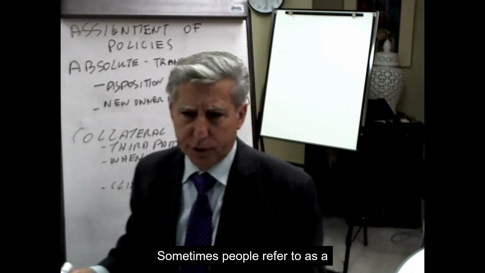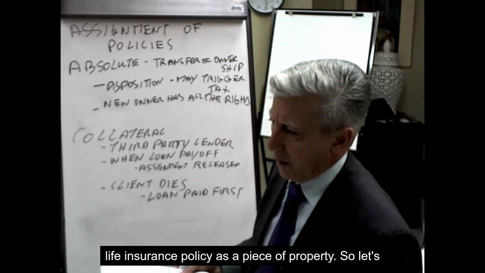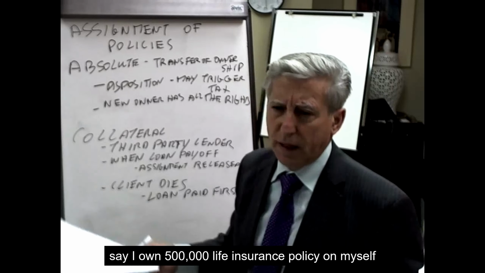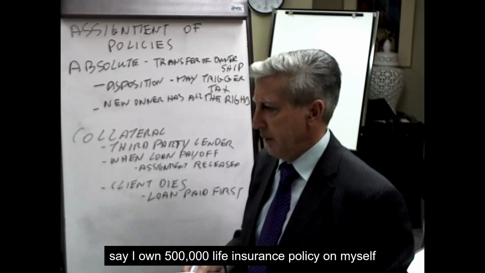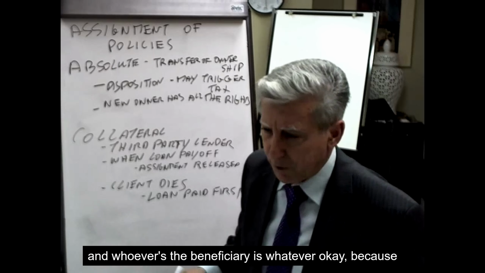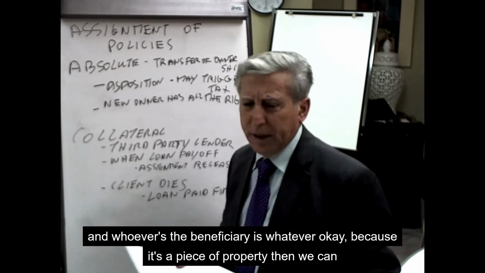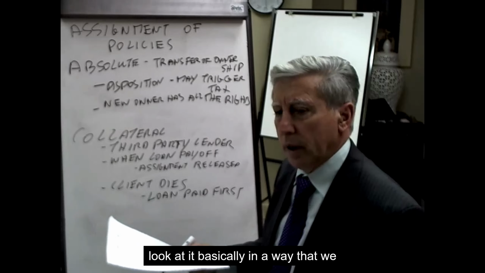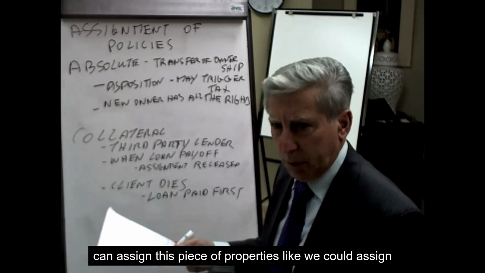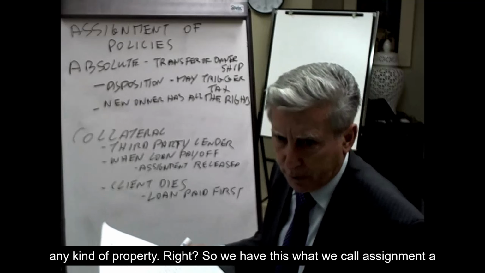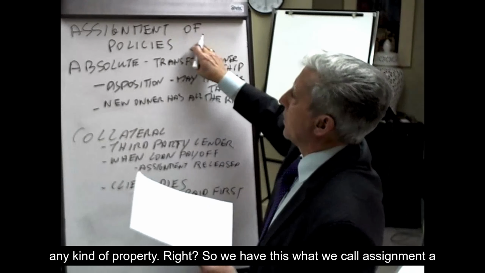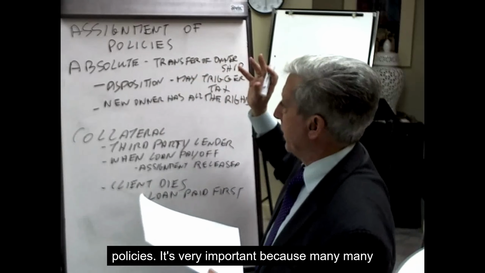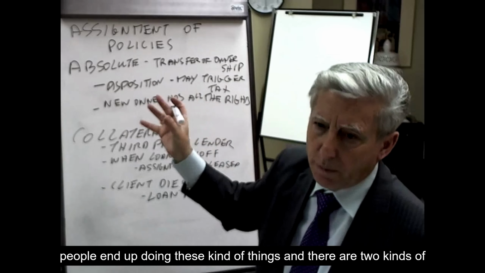Sometimes people refer to a life insurance policy as a piece of property. So let's say I own a $500,000 life insurance policy on myself, and whoever's the beneficiary is, whatever, okay? Because it's a piece of property, we can assign it, like we could assign any kind of property, right? So we have what we call an assignment of policies. This is very important because many people end up doing these kinds of things.